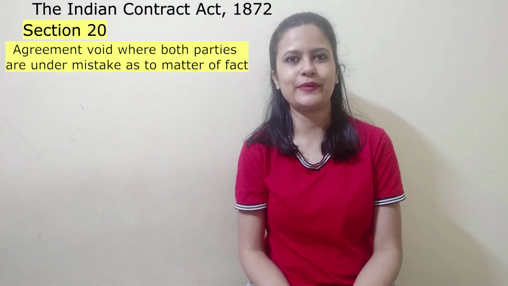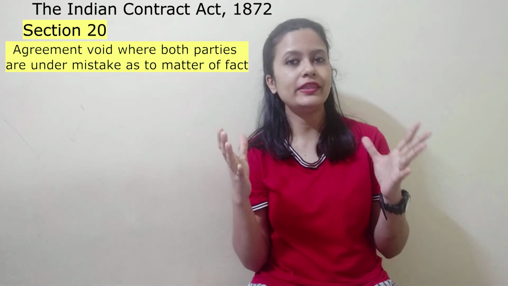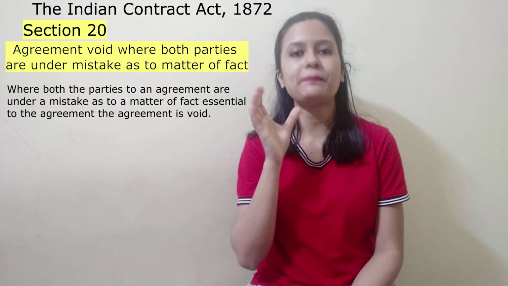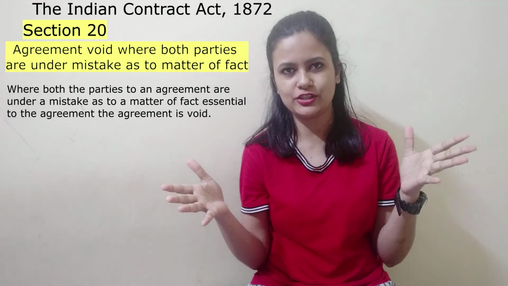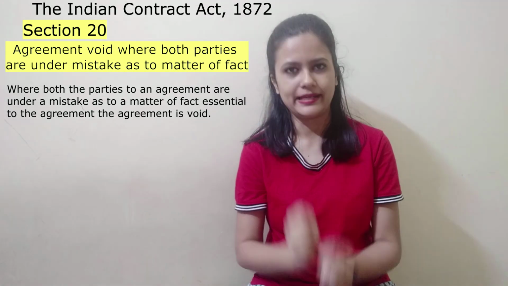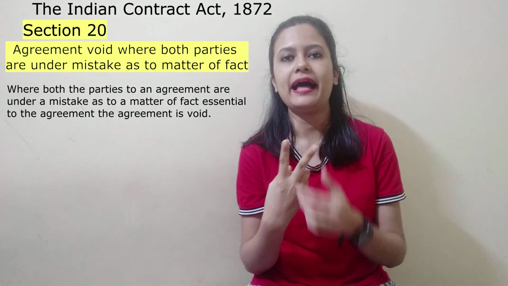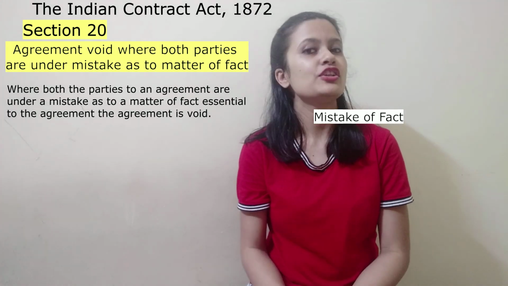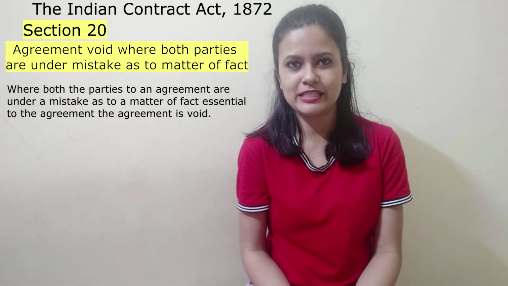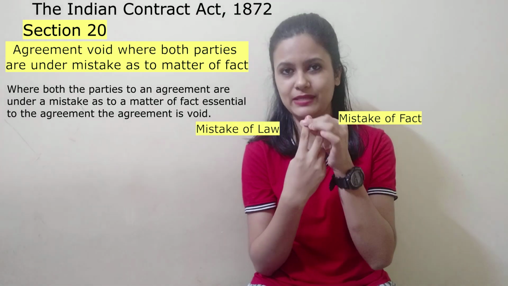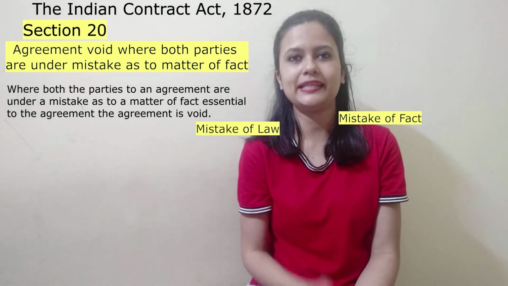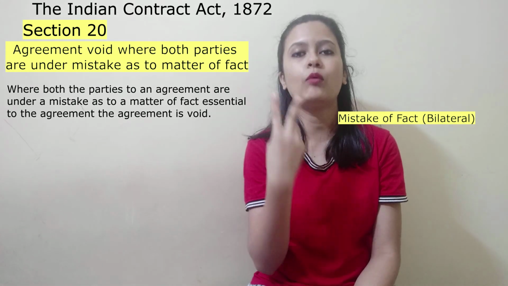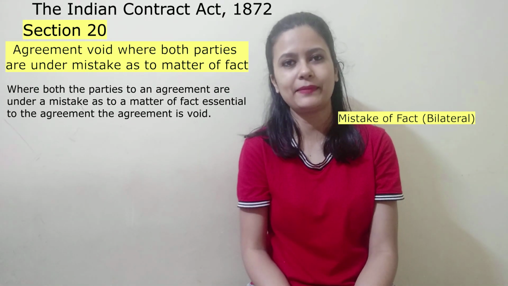So the heading of Section 20 is Agreement Void when both the parties are under mistake as to the matter of fact. So what is this provision all about? It mainly tells when there are two or more parties to a contract. Take for example, there are two parties to a contract and both the parties are under some kind of a mistake. What mistake? Mistake with regard to fact. So, as we know that there are two types of mistakes. One is mistake of fact, one is mistake of law. So, Section 20 is applicable with regard to mistake of fact. That too when it's bilateral. As in, both the parties to the contract are under some kind of a mistake.